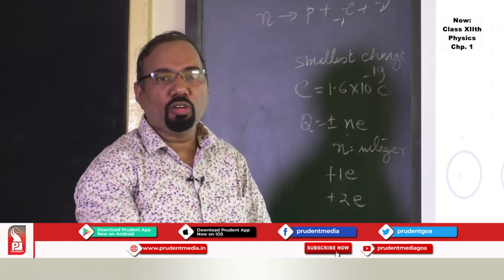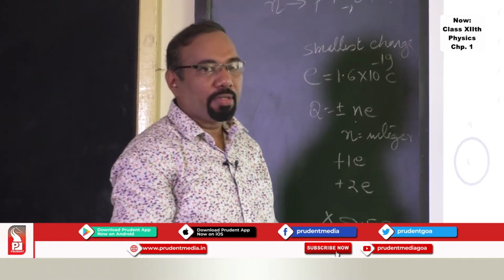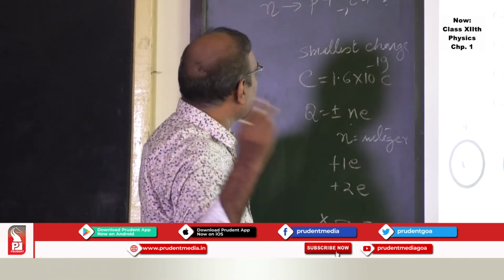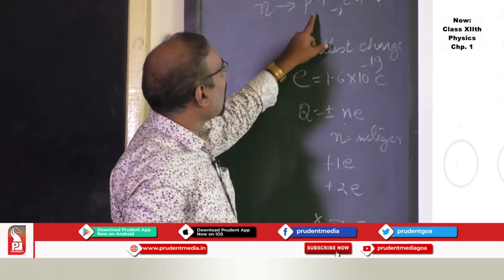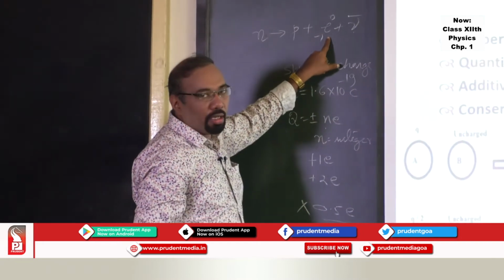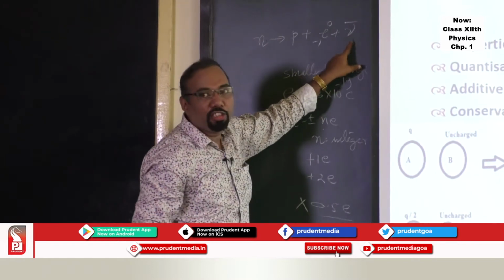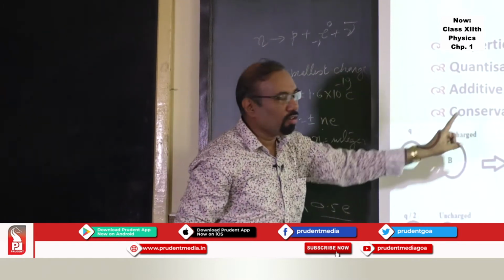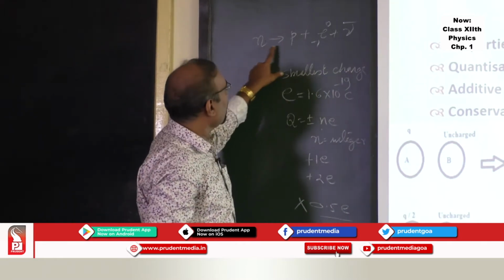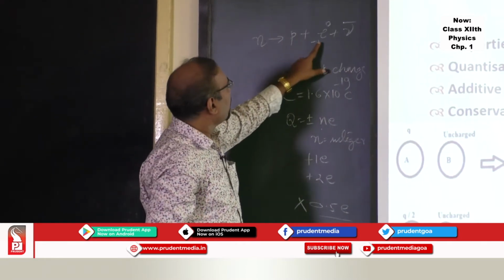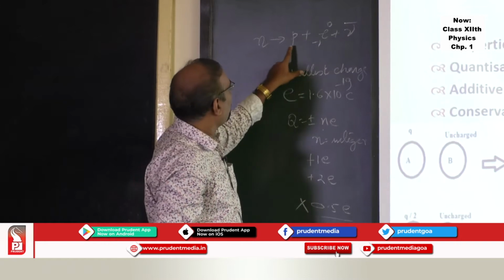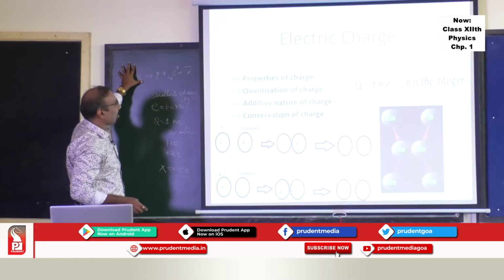This type of reaction you are going to study in the nuclei chapter number 13, which carries just 2 marks. So the neutron goes to make a proton, an electron, and this particle. I can find the charge of this particle using the law of conservation of charge. The neutron is neutral, the proton is positive, the electron is negative. This side, before interaction, there is no charge.